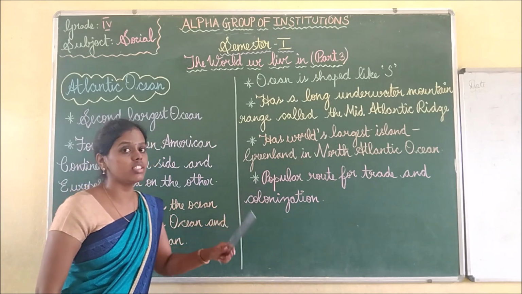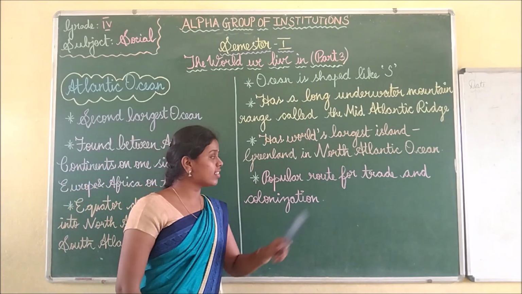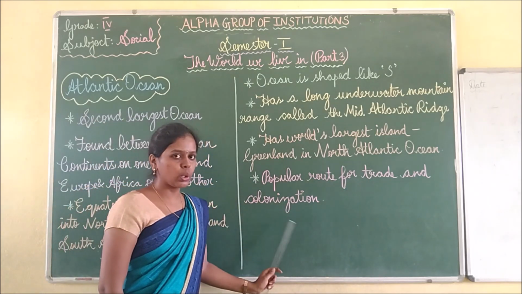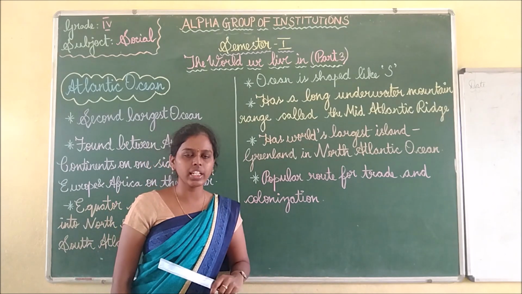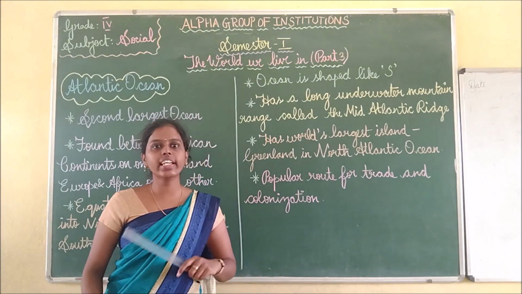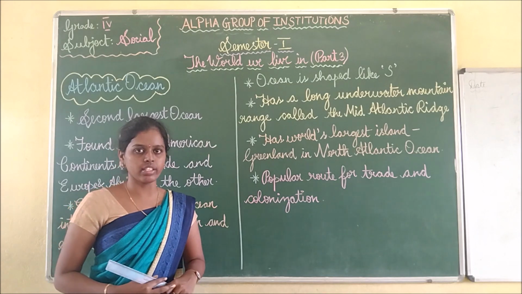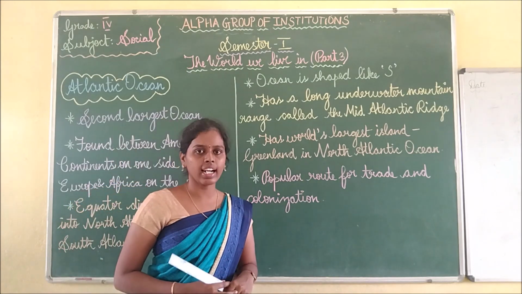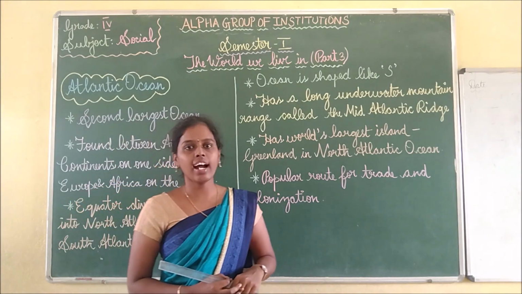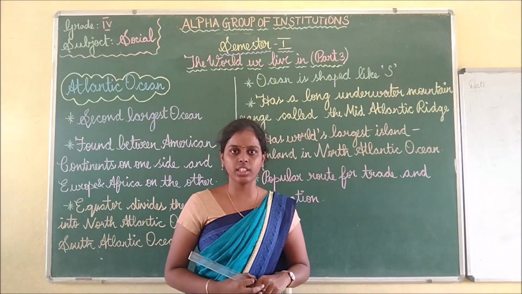Then the last point is, it is popular for its trade and colonization. Colonization means a group of people staying in one place for some purpose. So this is about the Atlantic Ocean. Hope you have understood this about this ocean.